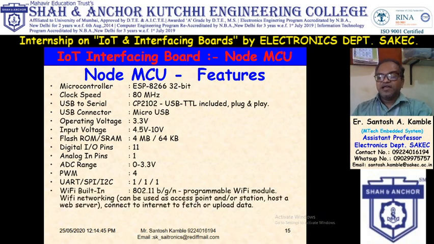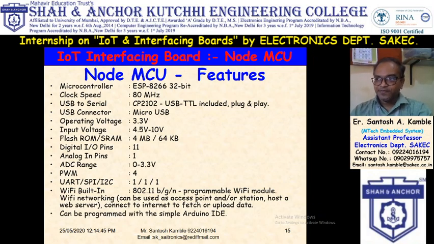Wi-Fi is built in, so no need to connect extra Wi-Fi. This Wi-Fi can be used as access point, station or host. It is used to connect to the internet, and through that you can do IoT applications. You can program this NodeMCU using the simple Arduino IDE. The last feature is the onboard PCB antenna. So these are the very important features of NodeMCU.